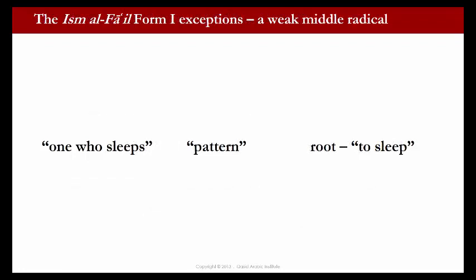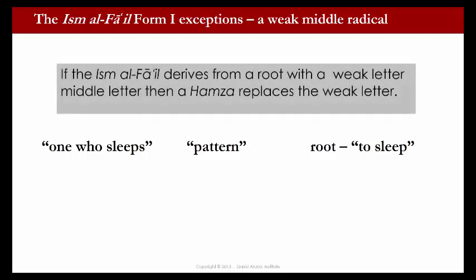The ism al-fa'il, Form 1, exceptions. Here we have a verb that has a weak middle radical. If the ism al-fa'il derives from a root with a weak letter, and that weak letter is a middle radical, then a hamza is used to replace the weak letter.